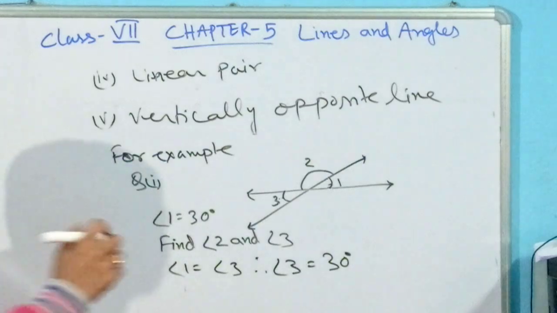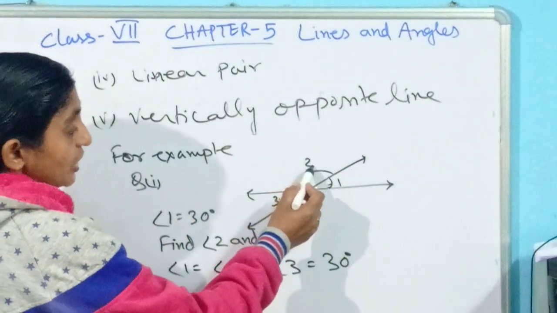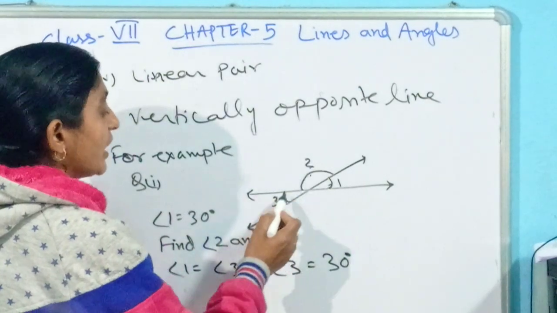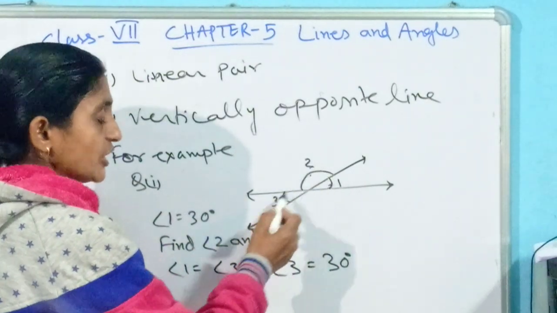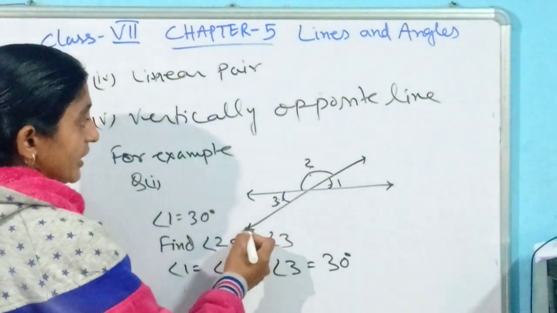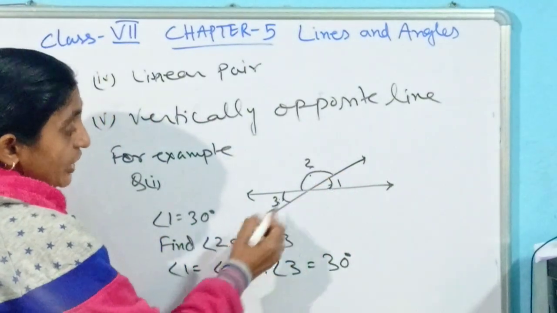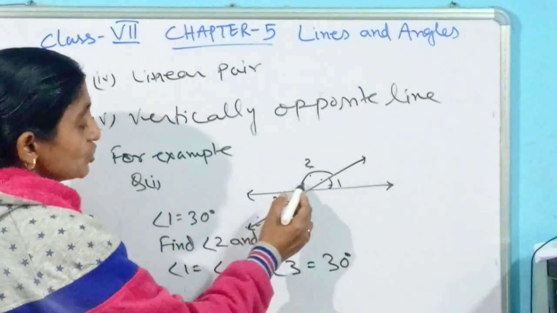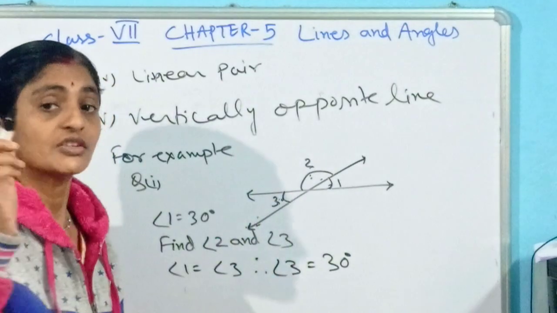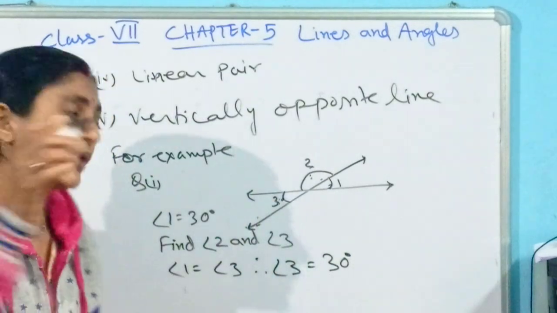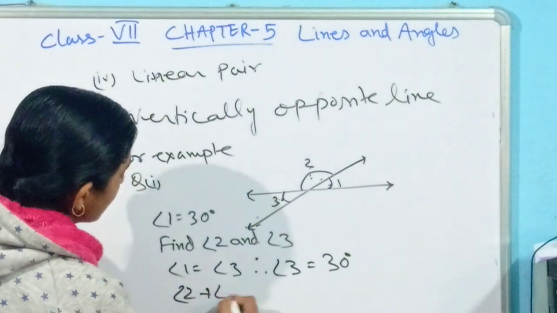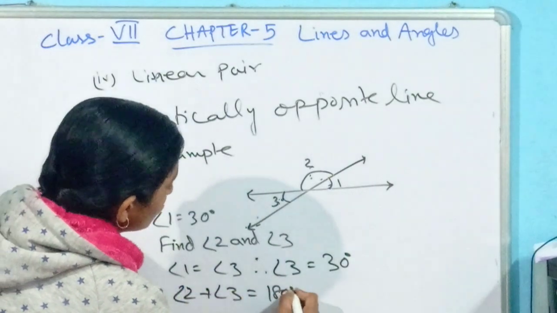Now come to the second situation, how we can find out the measure of angle 2. You can see angle 2 and angle 3 are lying side by side, they are adjacent and they are lying on the same straight line. So that means the sum of angle 2 and angle 3 makes a straight line, that is equal to 180 degree. So in the second case we can write angle 2 plus angle 3 equal to 180 degree.